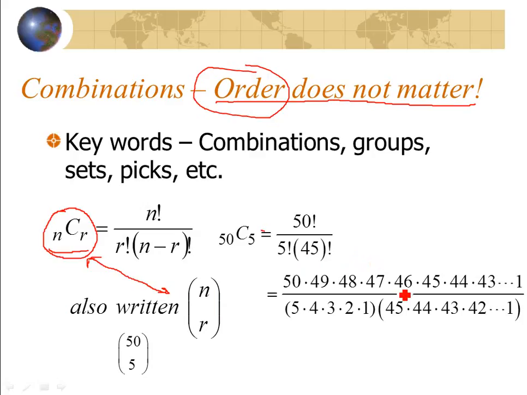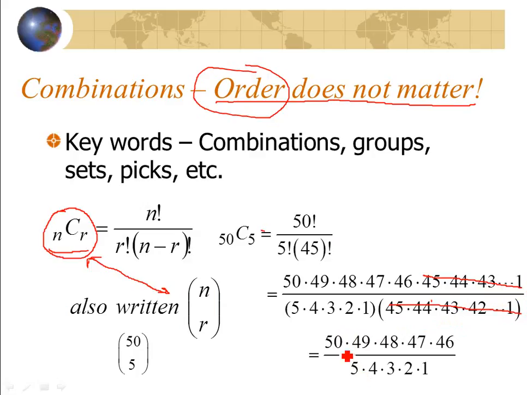If I extended these out, 50 factorial goes all the way down to 1, here's your 5 factorial, here's 45 factorial, and we would be able to reduce all of these. When I put 45 over 45, 44 over 44, those all become 1, leaving you with this.